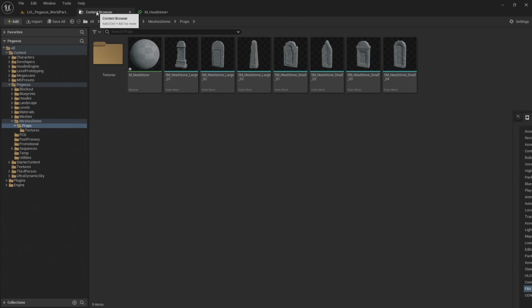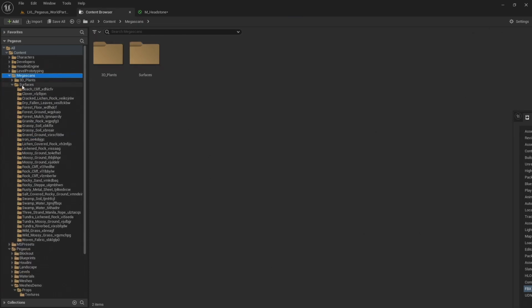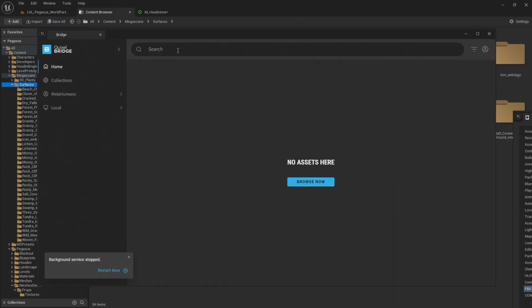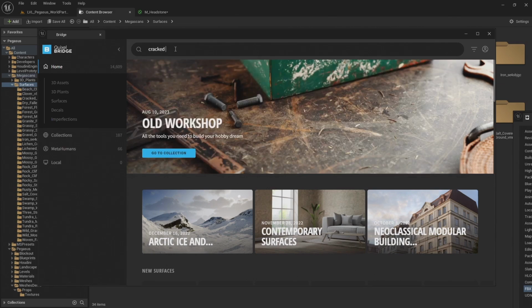come back to the content browser, to the Megascans library, and come into surfaces, where I've got a bunch of different materials and textures that I've downloaded. You can download these all from the Quixel Bridge. Let's just search for material. I'm going to type cracked rock.